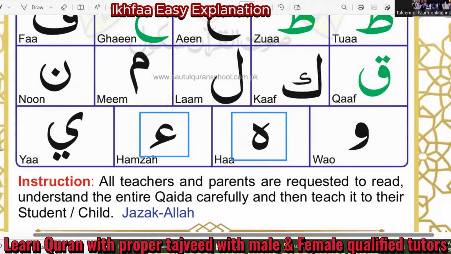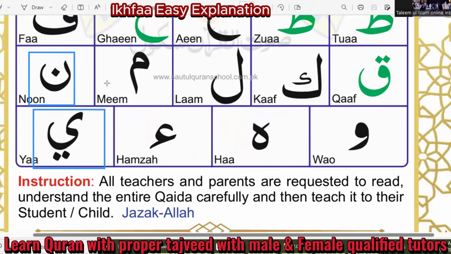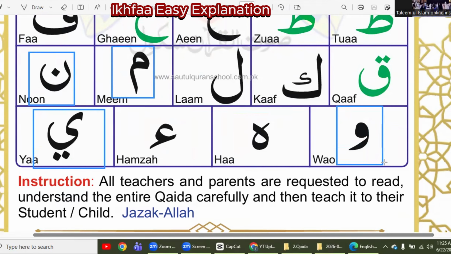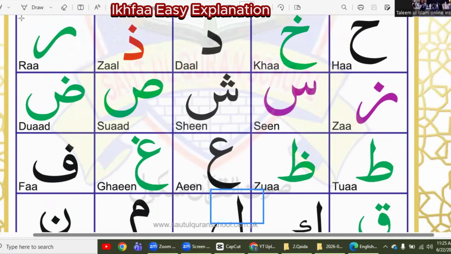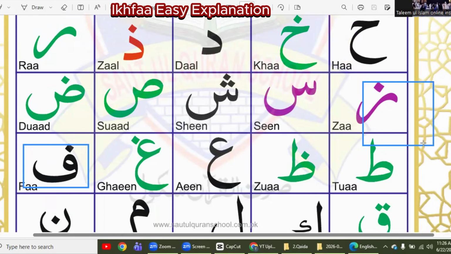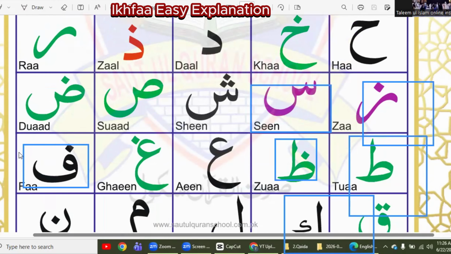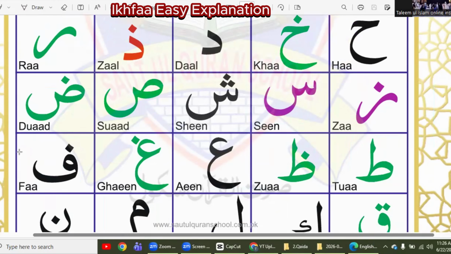And when there comes ya, noon, meem, waw after noon silent and tanween, we do idgham with ghunna. After noon silent and tanween, when there comes lam or ra, we do idgham but without ghunna. For the rest of the letters, fa, za, sin, qaf, any of the 15 letters, we will do ikhfa on them. I hope you got the point.